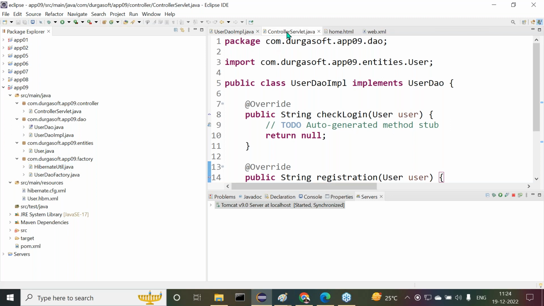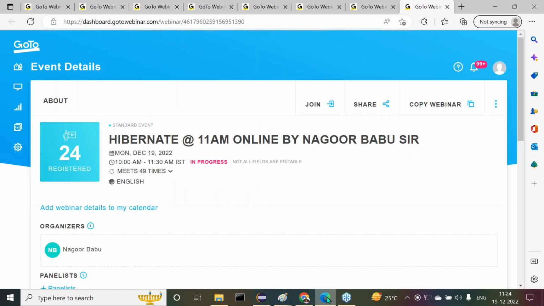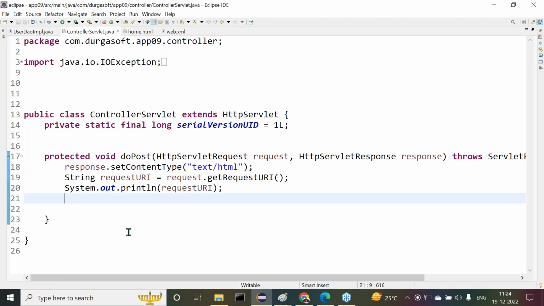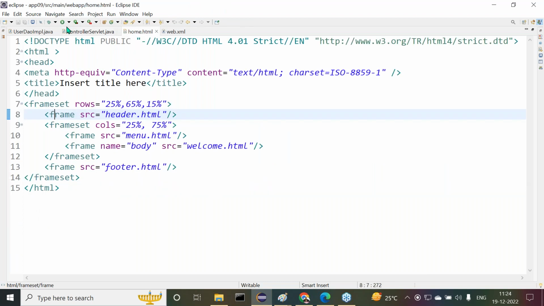That's okay, fine, nice. First, let's understand what I'm telling you. First of all, the doPost method will be executed in the form. For example, in the user form, if you submit a request for login or registration, automatically this doPost method will be executed. Inside the doPost method, we specified these basic concepts, depending on which request is coming. Now try to observe this clearly. What request are we getting now? Let me execute one more time here.